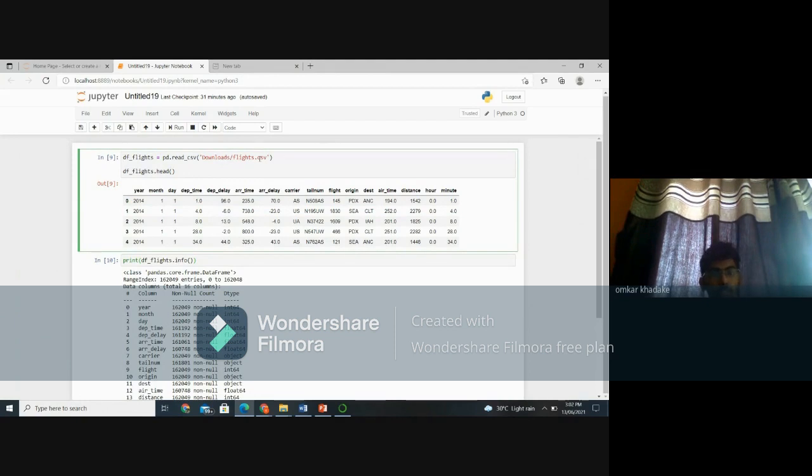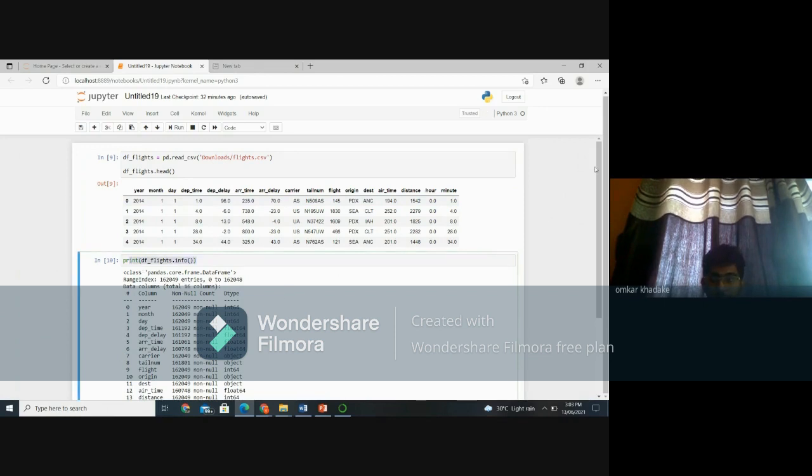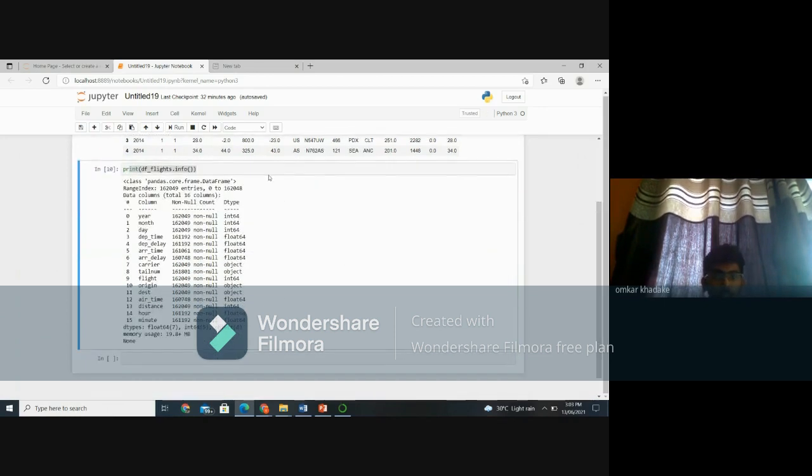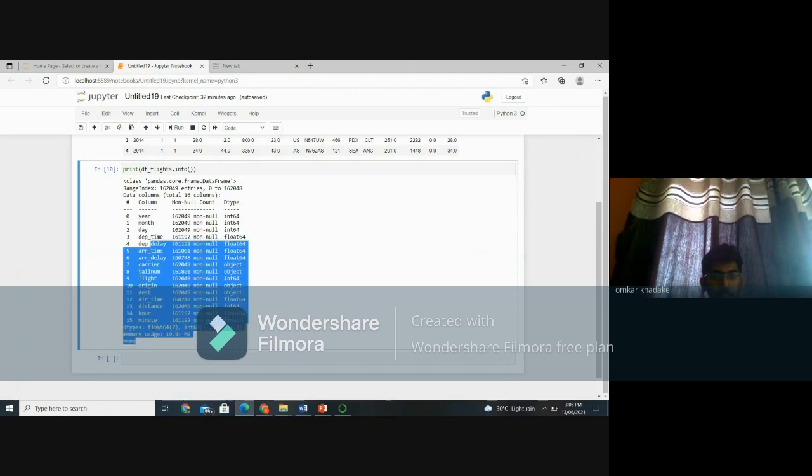First, we want details about the flights. So here is the location of the flights CSV file. When we use head, we only want the first five flights' information. So here is the year, month, date, time, arrival delay, carrier, then flight origin. All this information is here for the first five flights. Then we want detailed information, so we apply info. Then we get all the information regarding it.